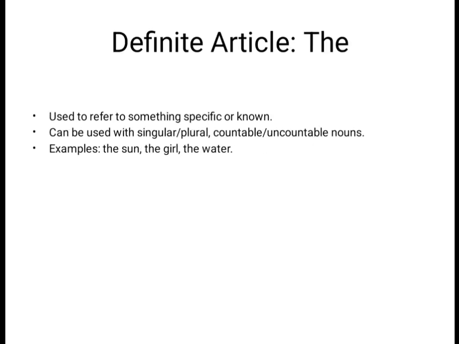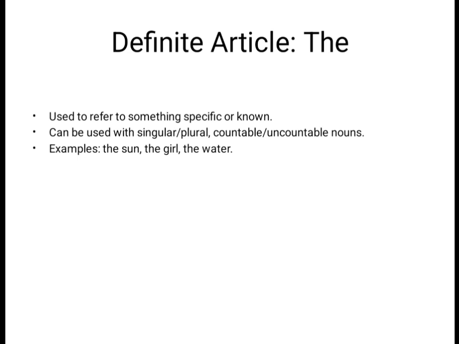Next we can discuss the definite article the. We use the definite article to refer to something specific, when the listener or the reader knows which particular noun is being talked about. So it is specific, it is known, it is already definite. That's why we call it a definite article. It can be used before singular or plural nouns and countable or uncountable nouns.